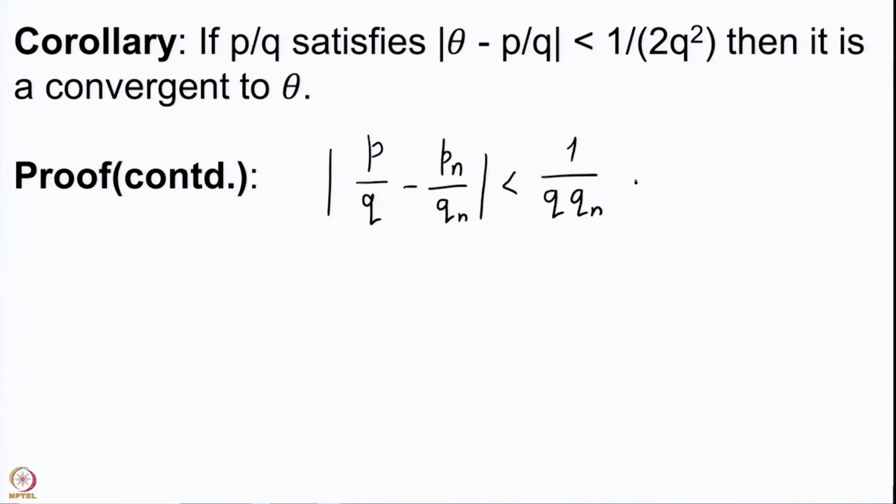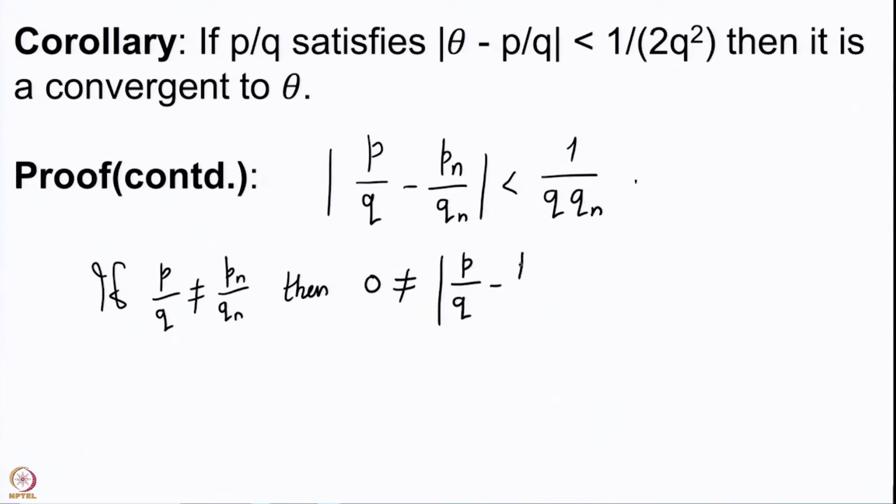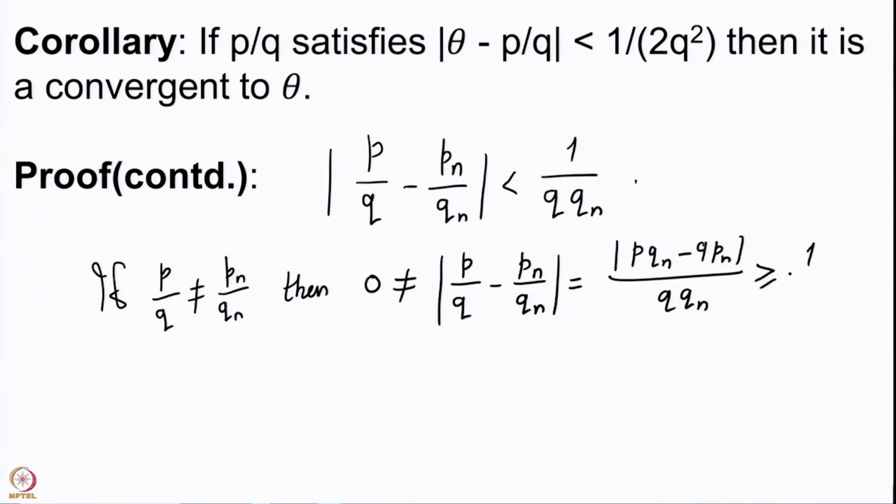But this is a contradiction, because if p by q is not equal to pn by qn, then this quantity is not 0. The difference between those two is not 0, but the numerator will be pqn minus qpn upon qn, and therefore this is at least 1 upon qn.